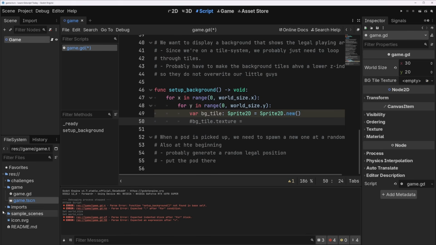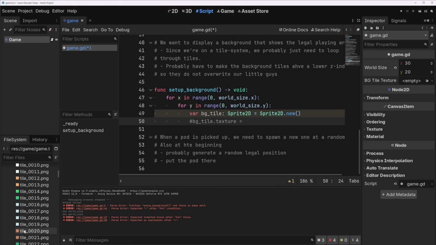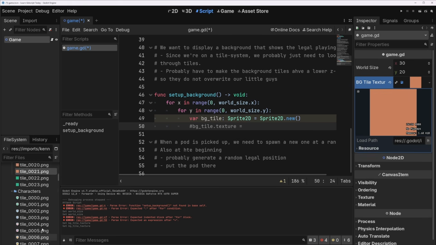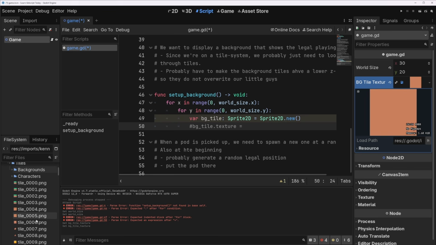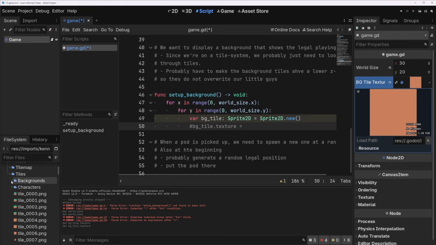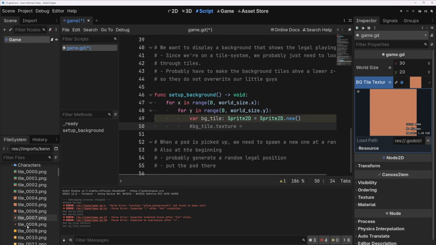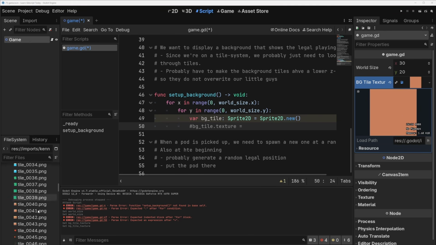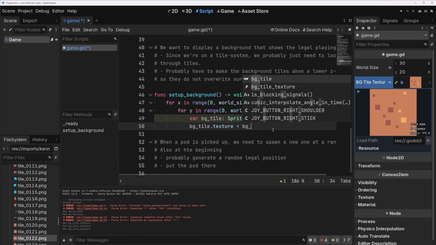Now we have this here, and let's go to imports and grab a background tile. I think I found one that's just kind of a dirt. Can find a nicer one. Hold up. Oh, those are backgrounds. Don't use the things from the backgrounds in the Kenney tiles because those are not 18 by 18, they're 24 by 24, and they won't match the other tile sizes. So I think we're going to use a 122 is what I have written down here. There we go. And it's 18 by 18. We need to make sure all of the tiles are the same size or else things aren't going to look right.